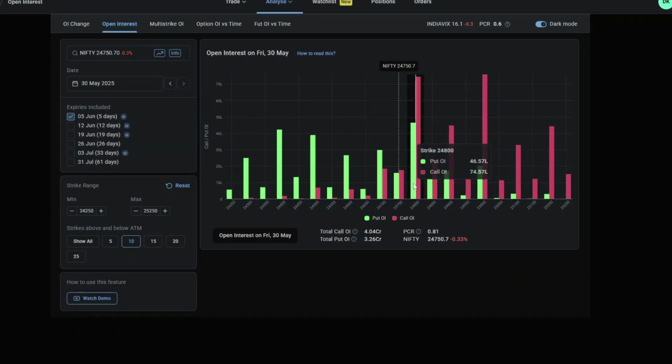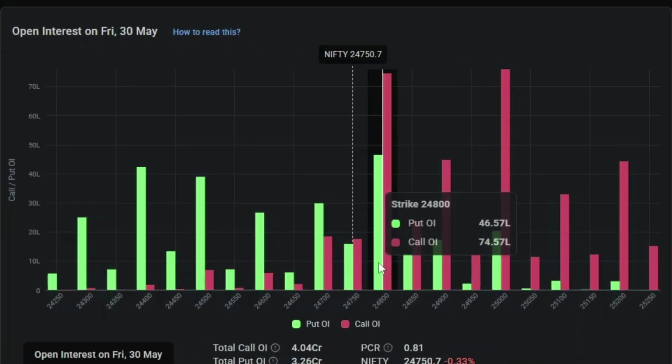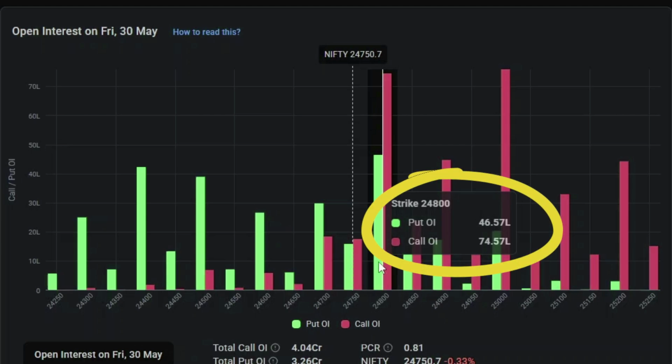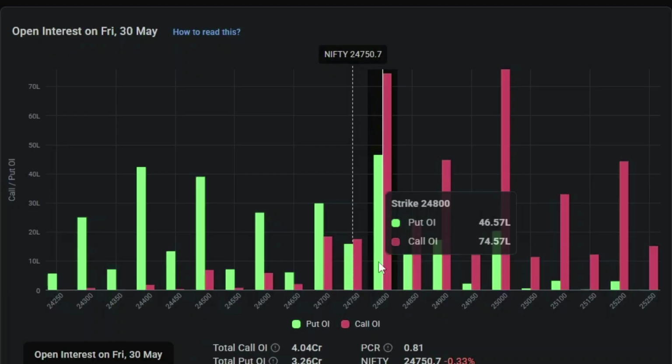So let's take this Nifty for example. Here 24,800 has call open interest of 74.57 lakhs and put open interest of 46.57 lakhs. So what this actually means is 74.57 lakh calls have been newly written and they are being held. They have not been closed yet. So this says that this many call writers are confident that the prices won't go above this.